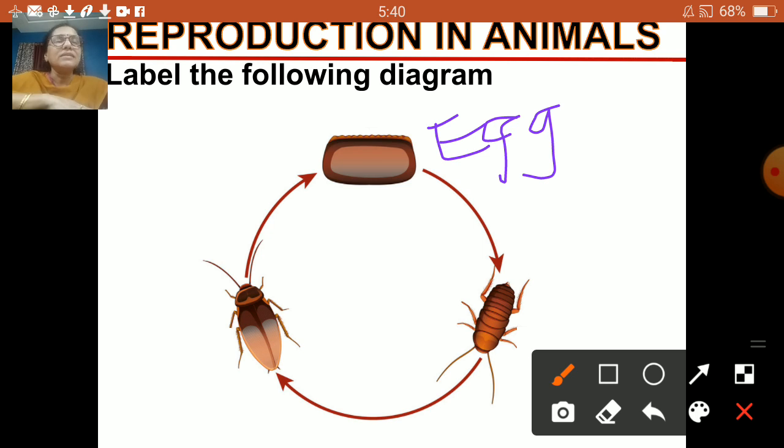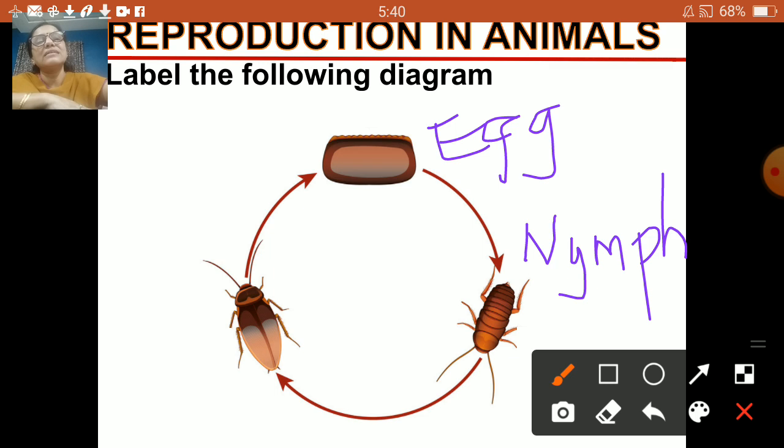Here is a young cockroach which hatches out of the egg, and it is called a nymph. It is without wings. And this is an adult cockroach.